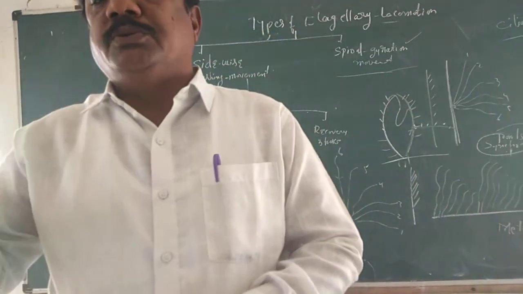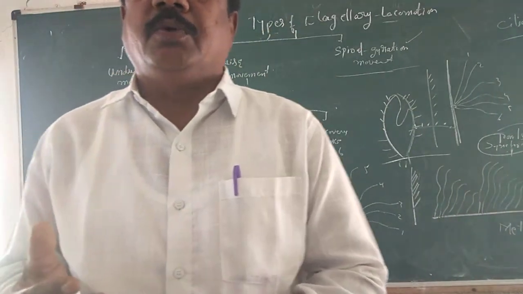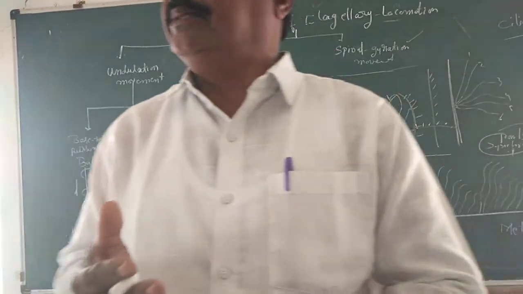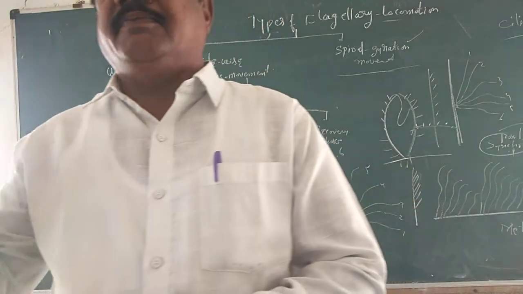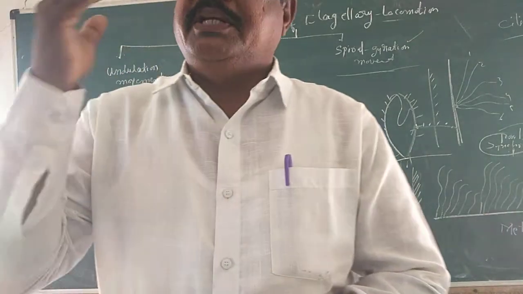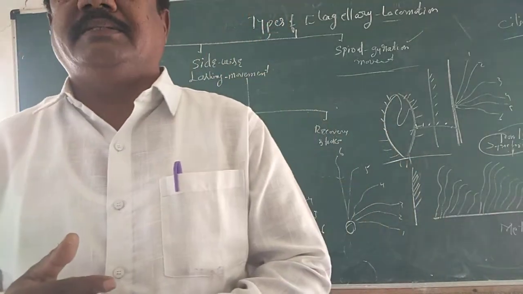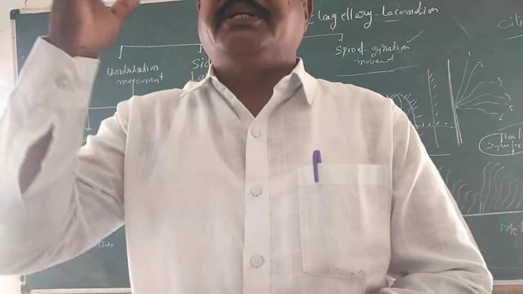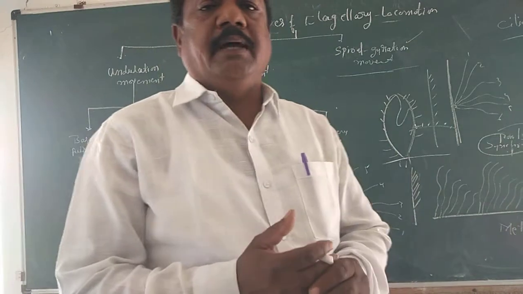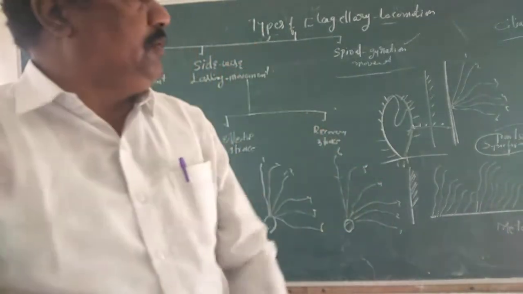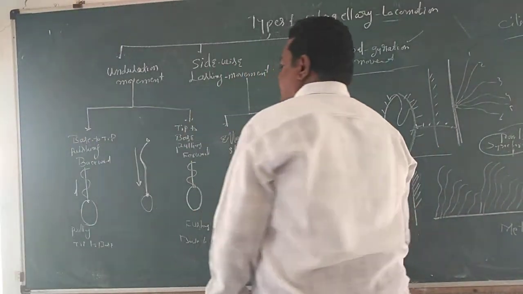If the locomotion is carried out by pseudopodia, it is called amoeboid locomotion. If the locomotion is caused by flagella, it is called flagellary locomotion. If it is carried out by cilia, it is called ciliary motion. If it is carried out by myonemes, it is called metabolic. Like that, four different kinds of locomotion take place in protozoa.